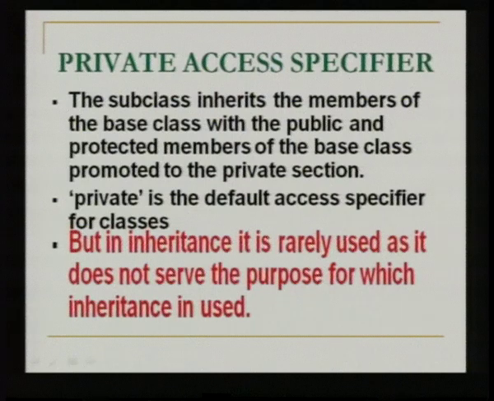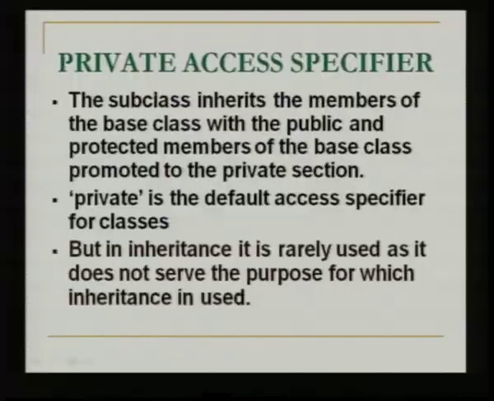So, we always have to remember that when we inherit, we have to explicitly mention what access mode of derivation we are inheriting with. In inheritance, it is rarely used. It does not serve the purpose for which inheritance is actually created in C++, because you cannot access any of the data of the superclass. Then what is the point of having an inheritance concept?